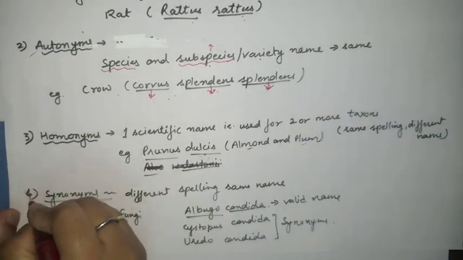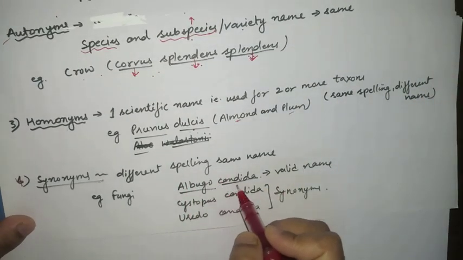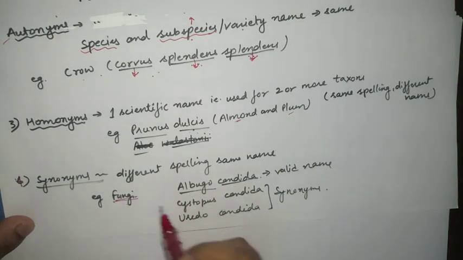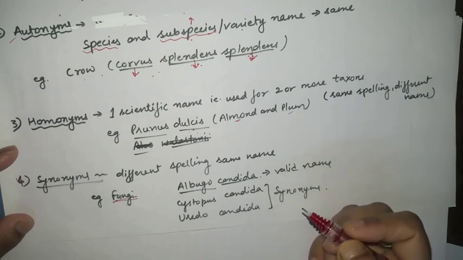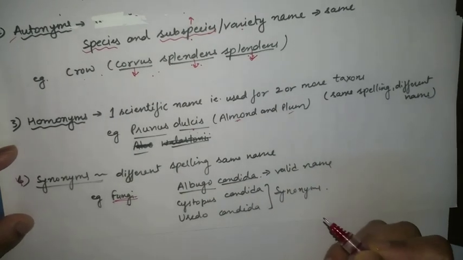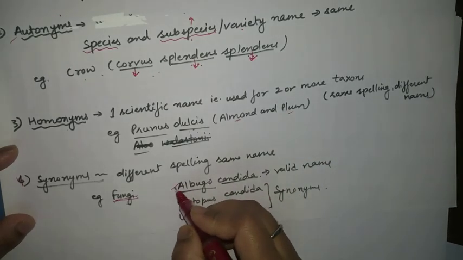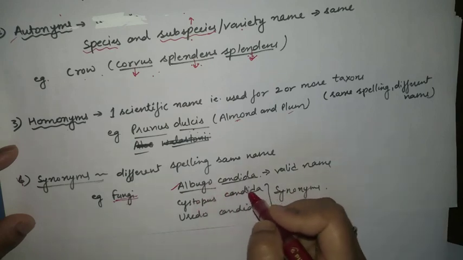Then fourth one is synonyms. Synonyms means spelling is different, but the name is the same. For example, you can see the fungi. You can call this fungi by different names: Albugo candida, Cystopus candida, Urido candida, all these are different names of the fungi. But here, mostly we are using the name Albugo candida. Is it fine? We are using Albugo candida.